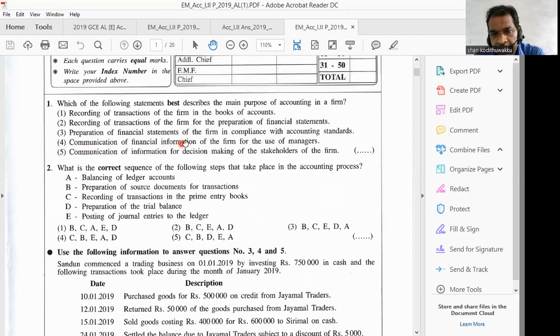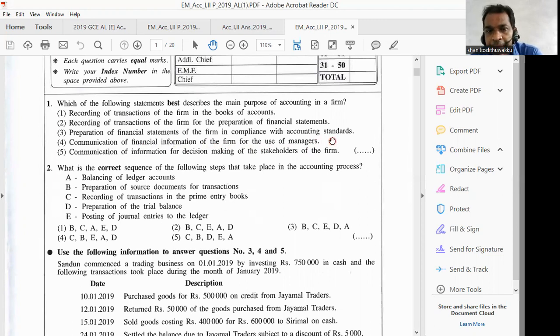Communication of financial information of the firm for the users of managers. That is wrong. Not only for users. There are stakeholders, those who have an interest in the business, in your company. Therefore, here we have to select the best describing answer for the main purpose of accounting in a firm.